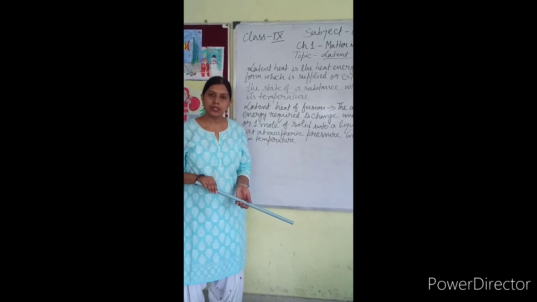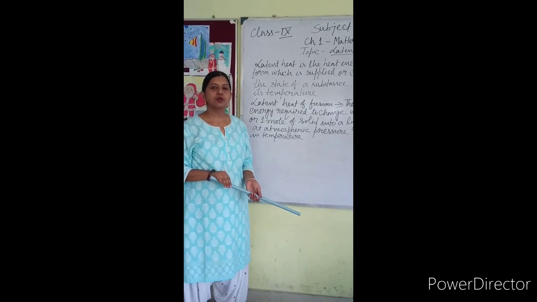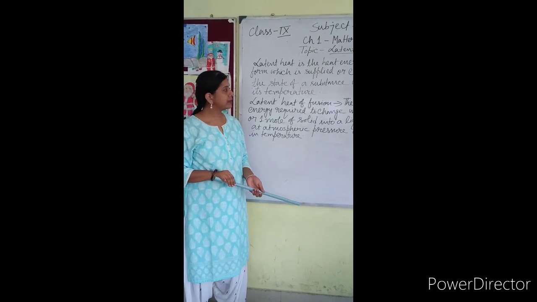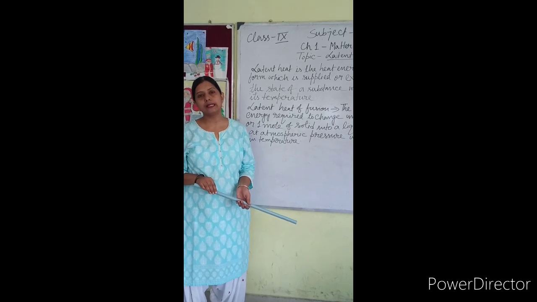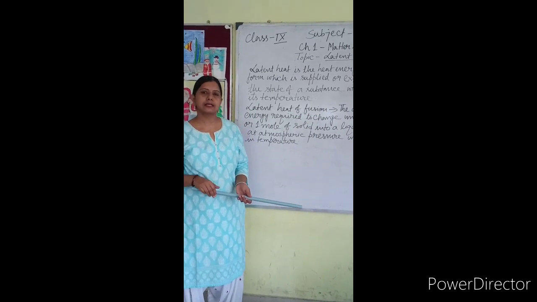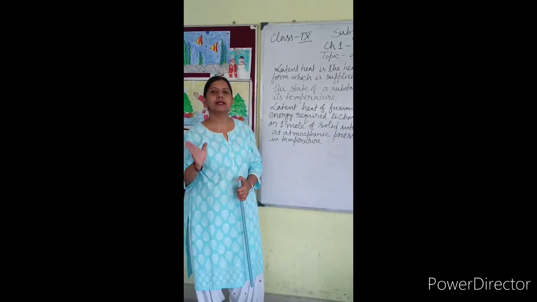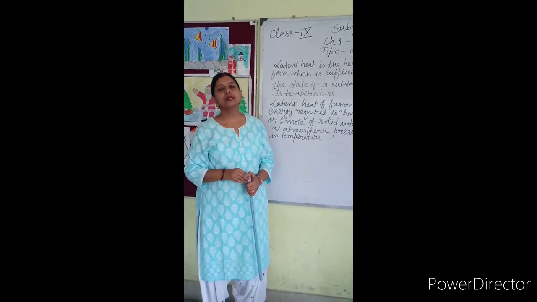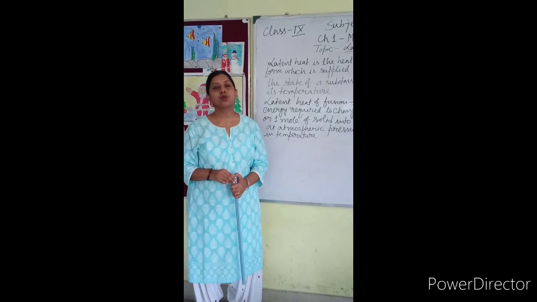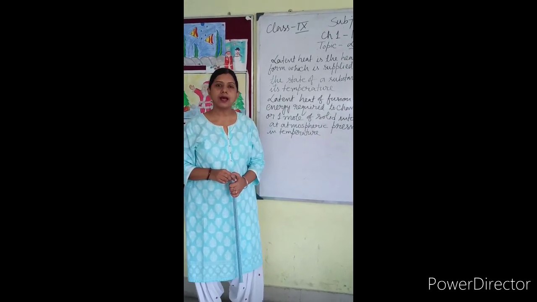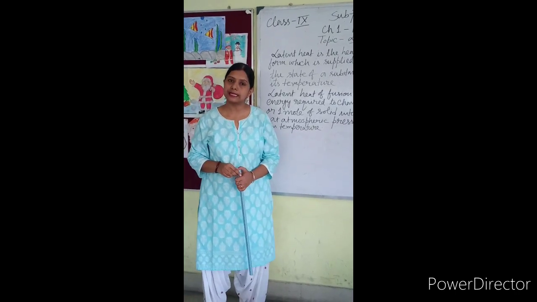If you measure the temperature with a thermometer, you will find that when the water starts boiling, the boiling temperature is 100 degrees Celsius. The reading will remain constant for a certain time. How much time? Until all the water changes into vapor state.